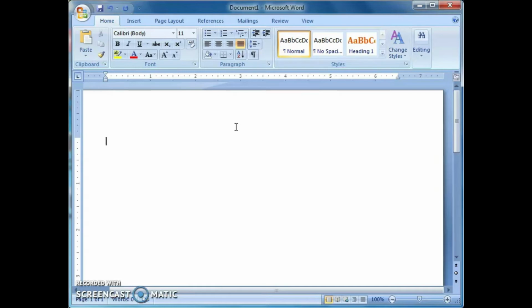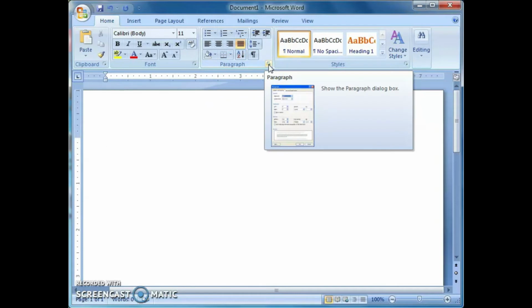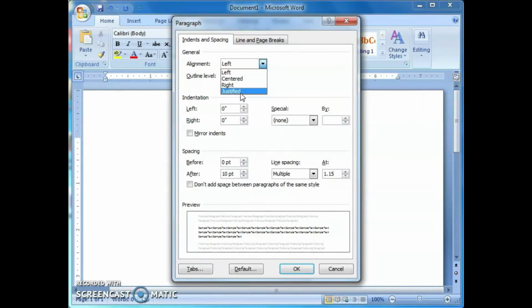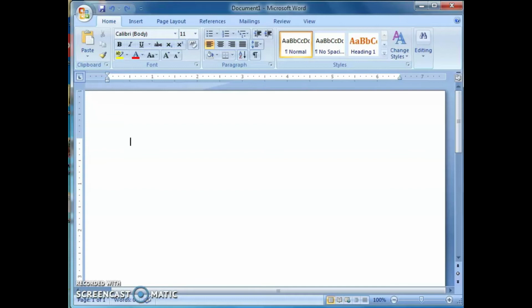Okay, clear this one? From where we will get this alignment tools? From this home tab, you can see the paragraph option. From this paragraph option, you can identify directly the icons. Left align, center align, right align, justify. Otherwise, you just click on this arrow. Under this paragraph, you can see one icon, small arrow. Click on this. From this, you can see the alignment options, left, centered, right, justified. Okay, clear?